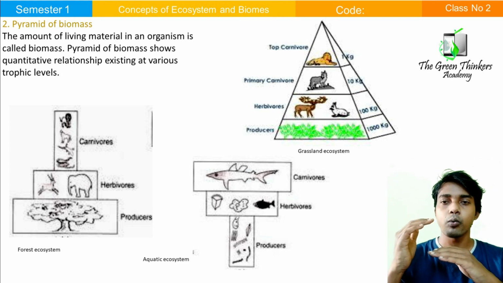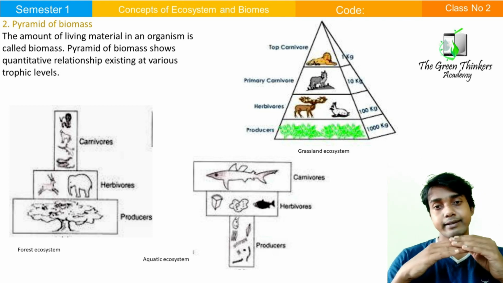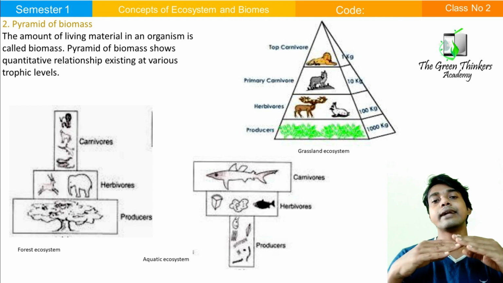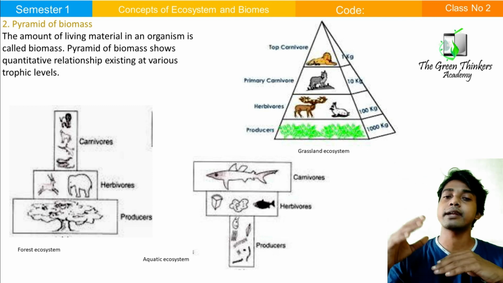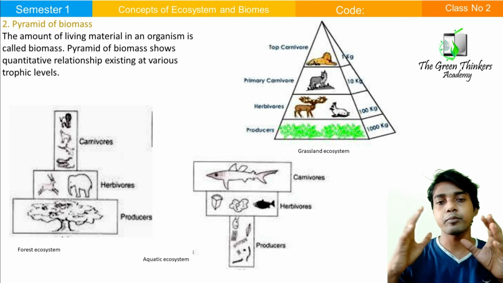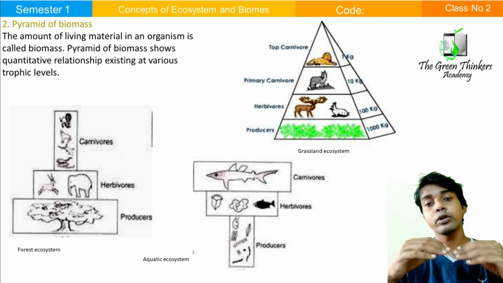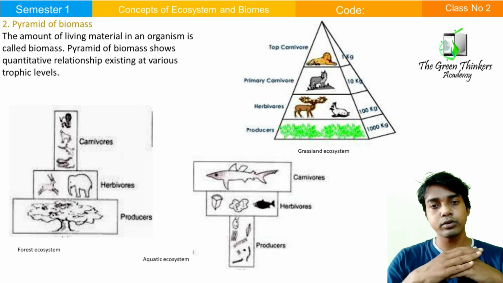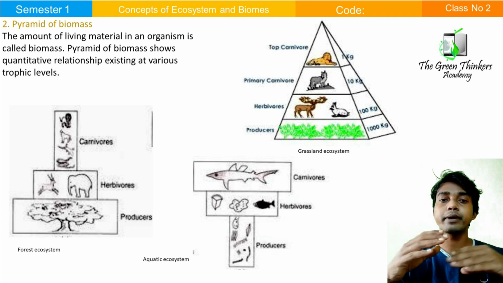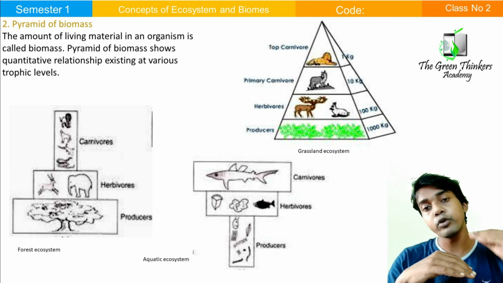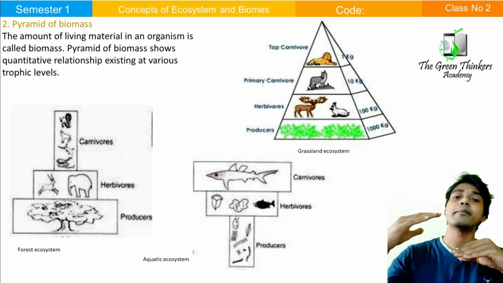Actually, we cannot trap it, but trees can, greeneries can. Greeneries tap the direct energy from the sun, and by the process of photosynthesis they make food. These greeneries are the producers. The primary consumers are eating the greeneries, so the energy from the producer is transferred to the primary consumer.